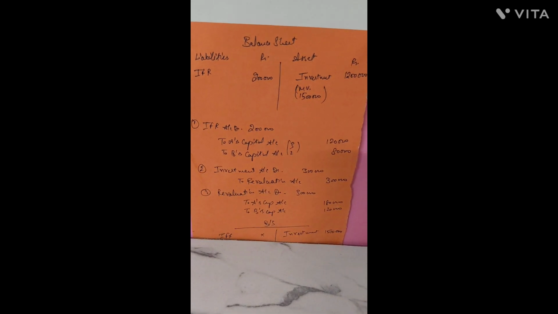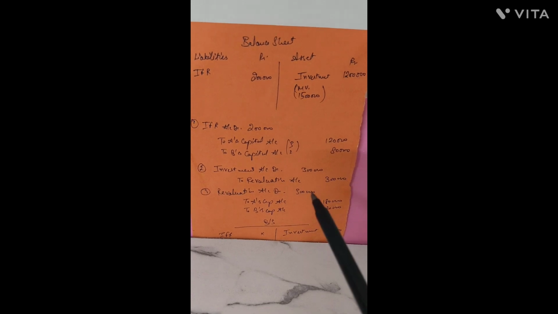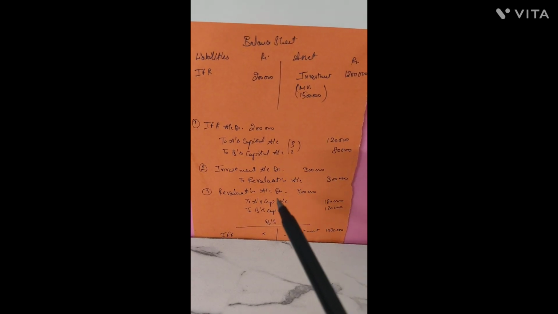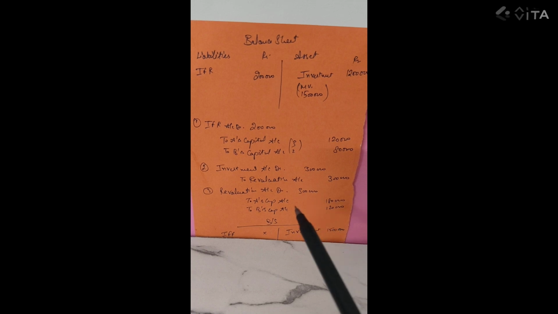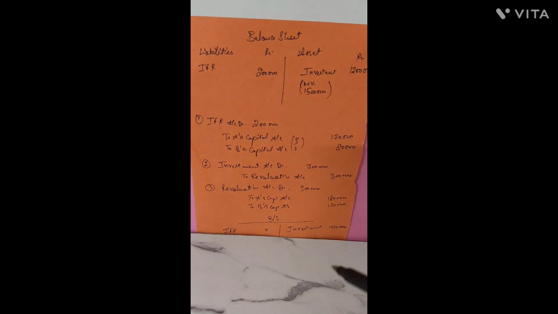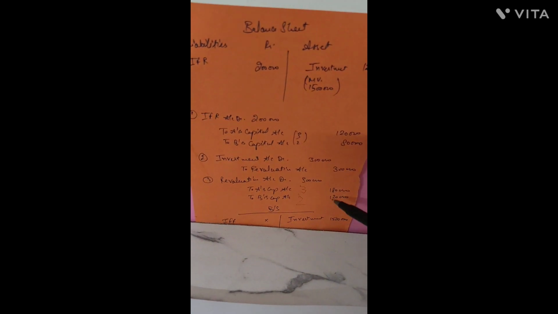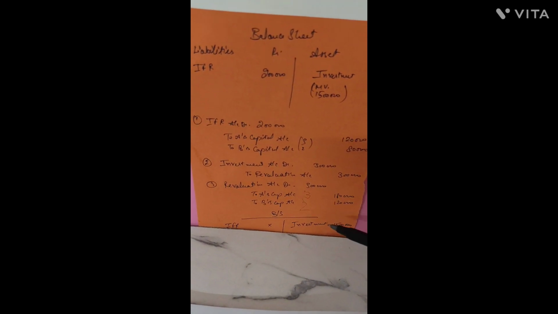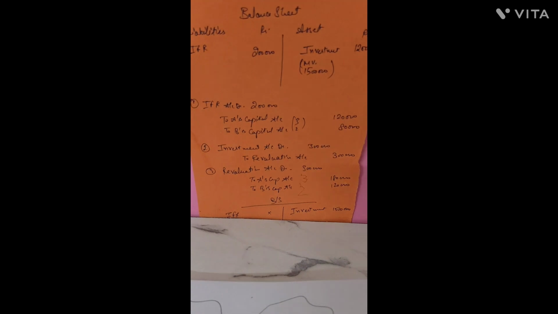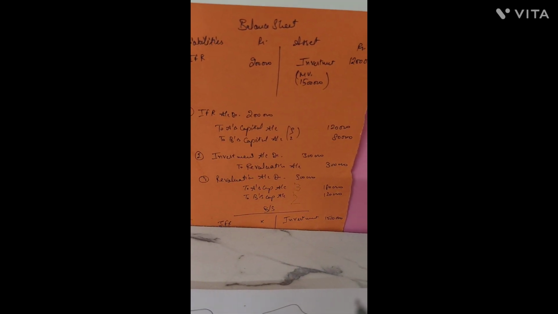Now this revaluation account, which we have opened by crediting, now needs to be debited for closing. So the revaluation account debit of 3 lakh would be distributed among old partners in the old ratio. What was their old ratio? That was here 3:2, right? So it was a 3:2 ratio, among which we have distributed this total sum of rupees 3 lakh. So here are the total 5 cases of your investment fluctuation reserve which we have discussed in this particular video.